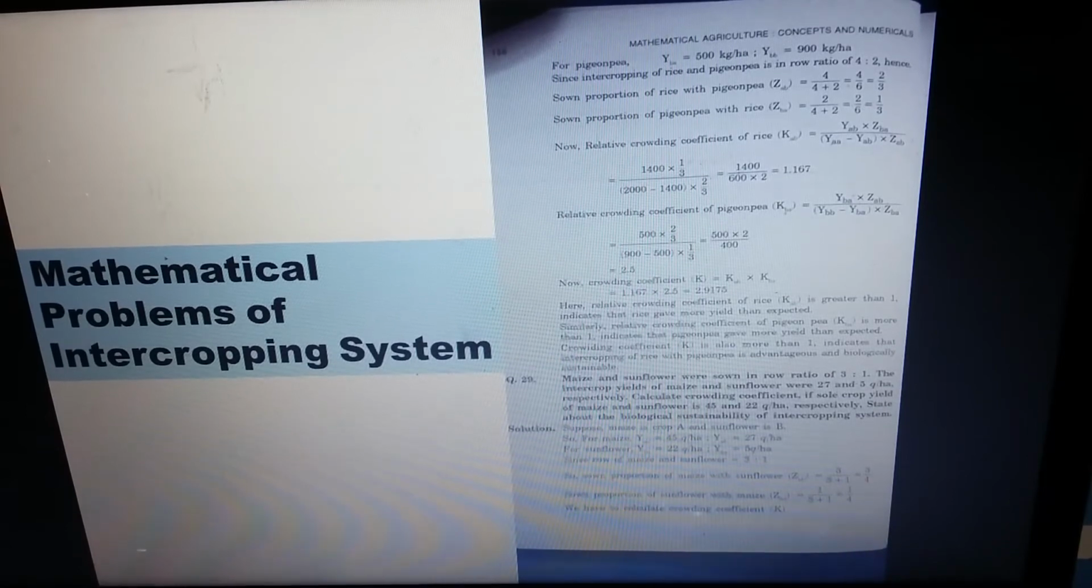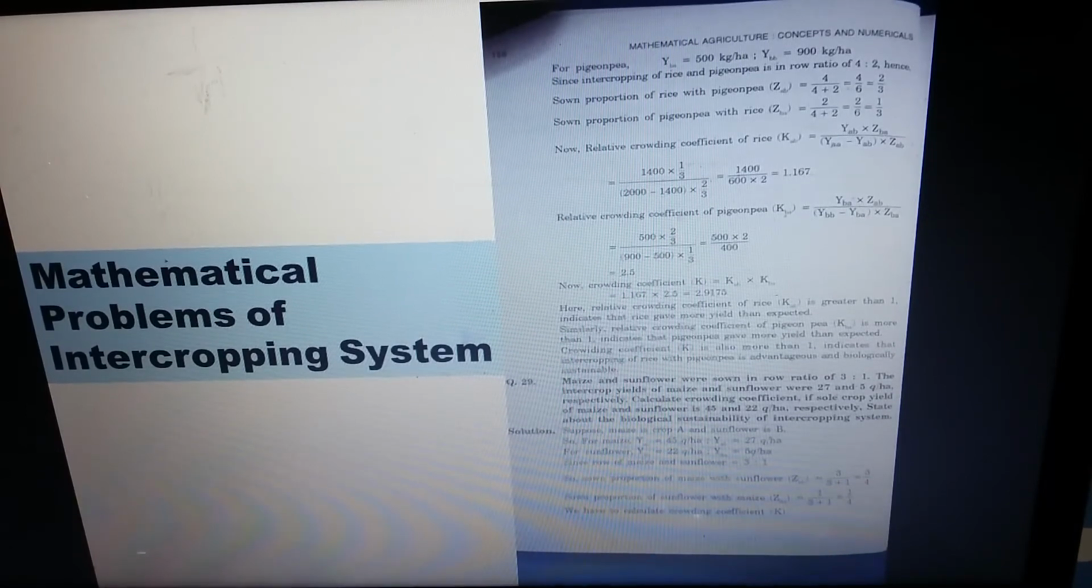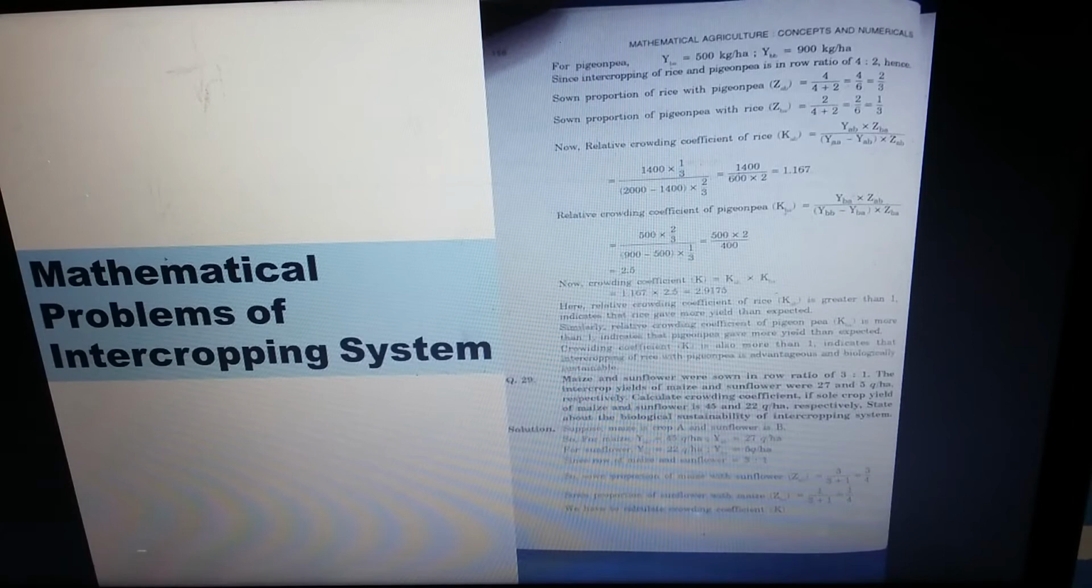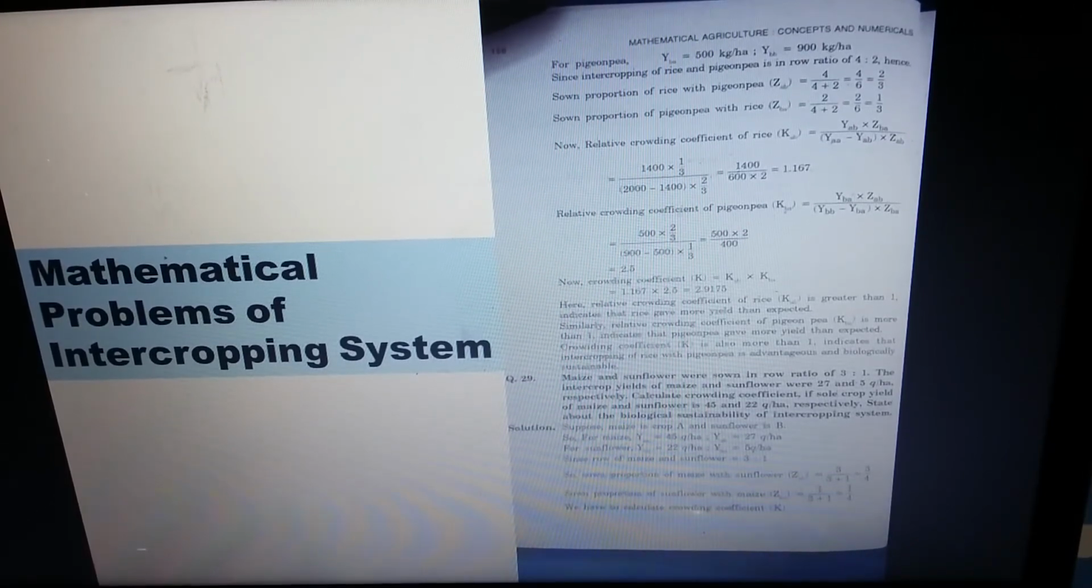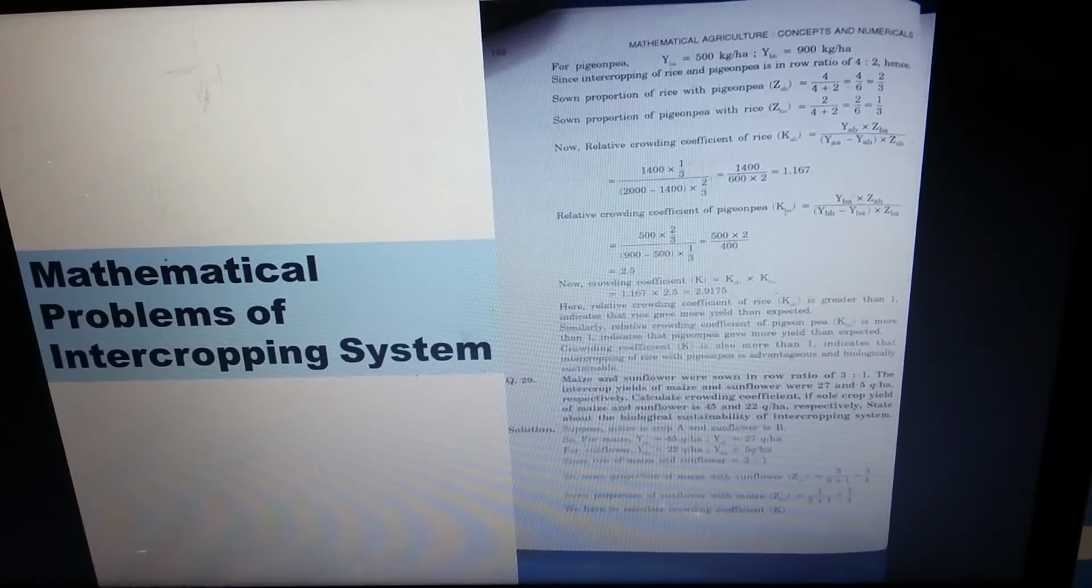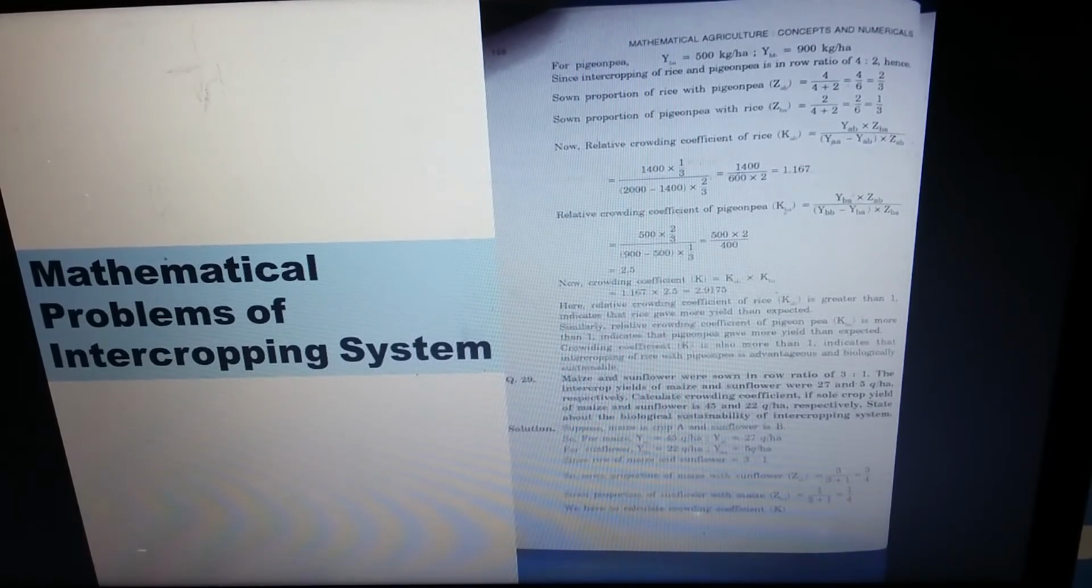So the crowding coefficient K is also more than 1. The value was 2.9175. It indicates that the intercropping of rice with PGNP is advantageous and biologically sustainable. So I think I can give you the clear picture, and just follow me for the next problem, that is question number 29.